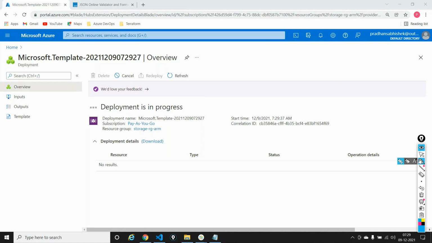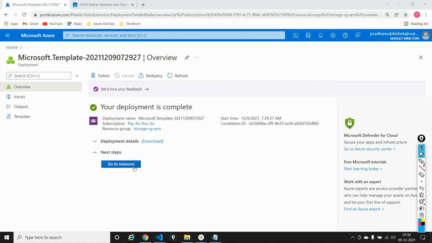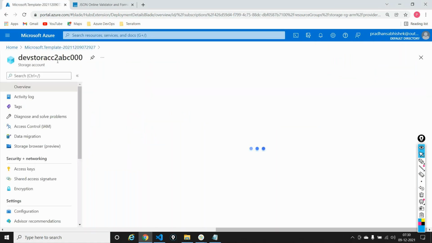So which one do you think is easier, guys, ARM or PowerShell? ARM is easy to build, etc. Now it says it is creating something known as dev store ABC. Any questions here, guys? It took even less than a minute, and it went ahead and created my resource known as dev store ABC.